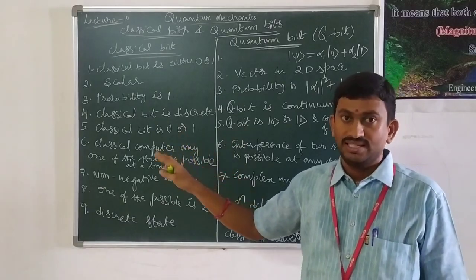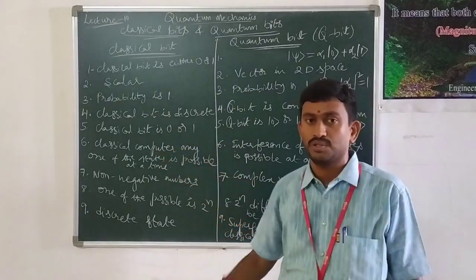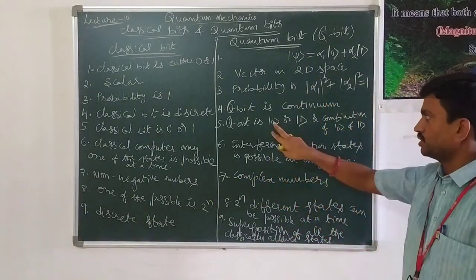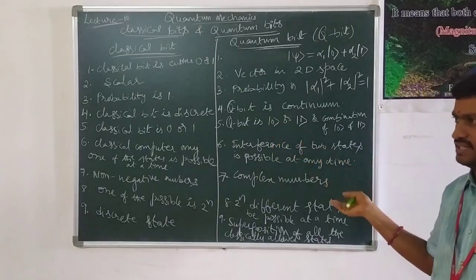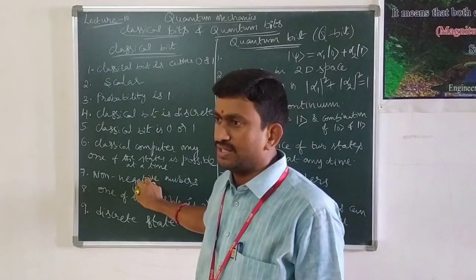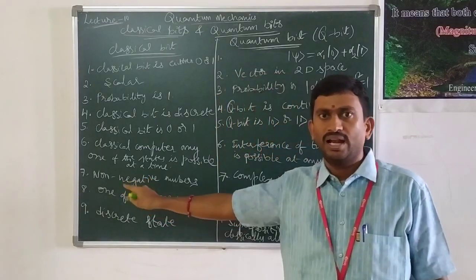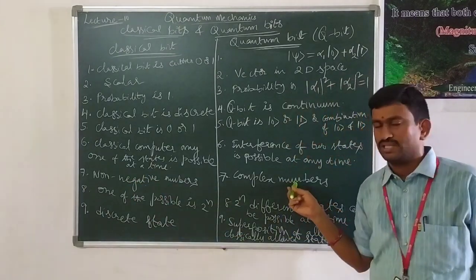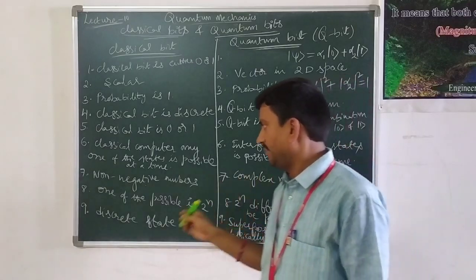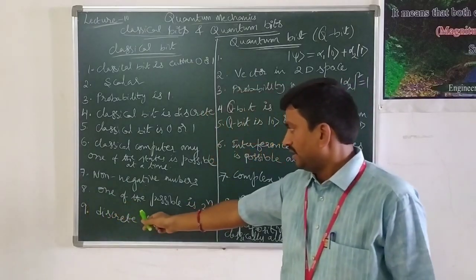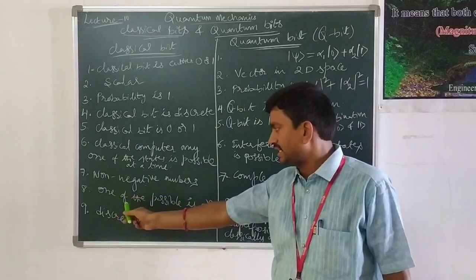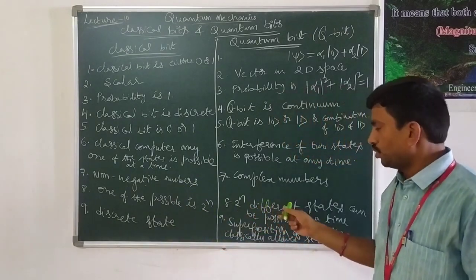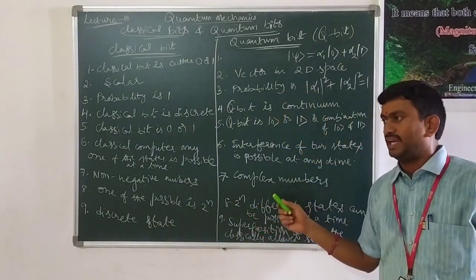And then in a classical computer, any one of the states is possible at a time. That means a single state is possible at a time. Whereas in the quantum computer, interference of these two states, that is ket 0 and ket 1, can be possible. The classical computer uses non-negative numbers to represent the algorithm or data, whereas the quantum computer uses complex numbers to represent the states or data. And one more difference is that in the classical case, any one of the states is possible among the 2 power n possibilities, whereas in the quantum case 2 power n different possibilities are there at a time.